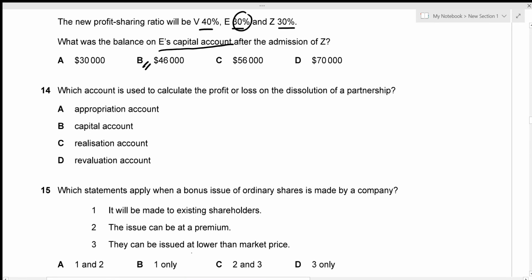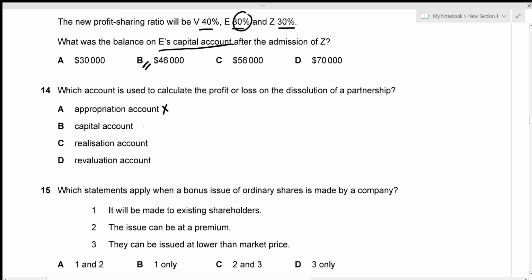So question number 14: which account is used to calculate the profit or loss on the dissolution of a partnership? Okay, we have appropriation account. Appropriation account records interest on capital, interest on drawings, and partner salaries. So it's not going to calculate the profit or loss on dissolution, so A is not the correct answer.